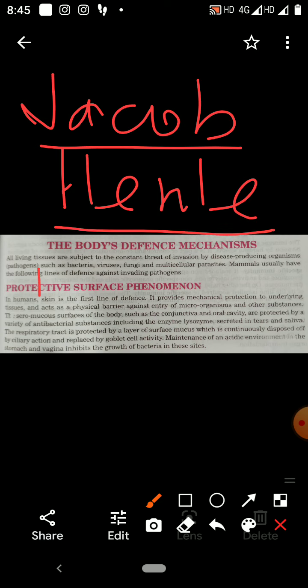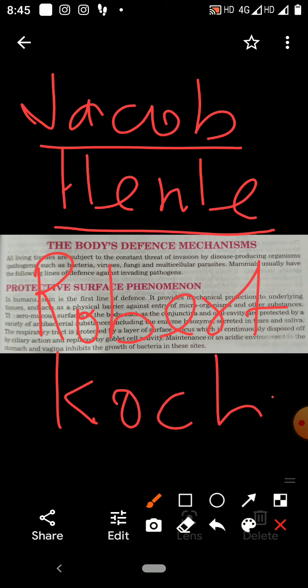His student Robert Koch put the germ theory to the test of experimentation, and after the experiments he gave 4 postulates.